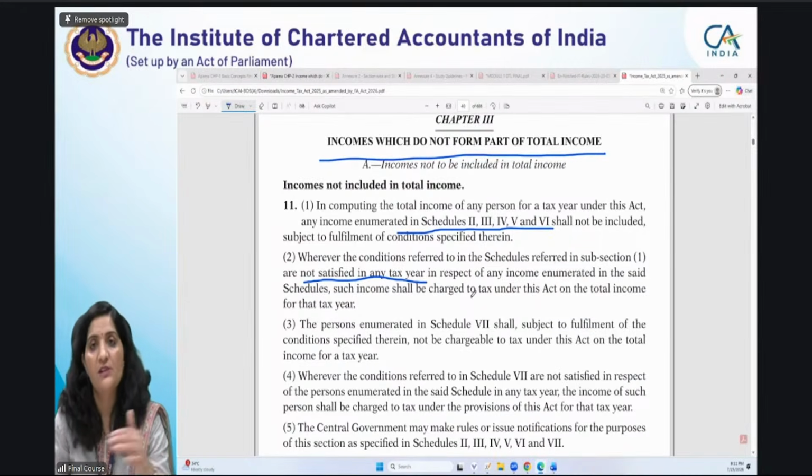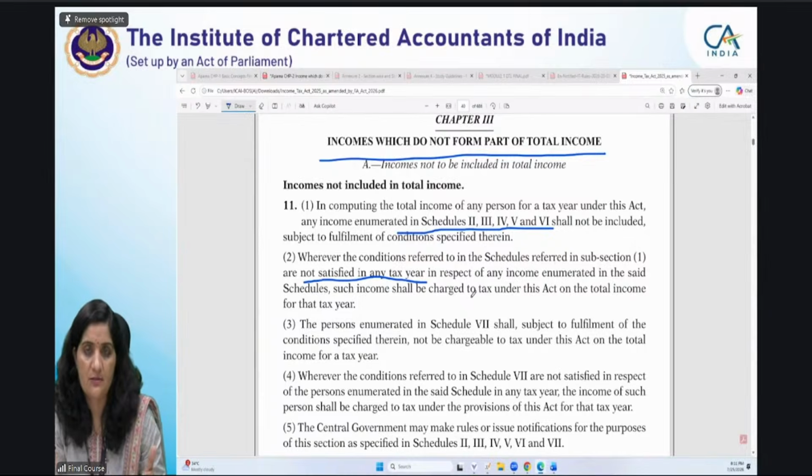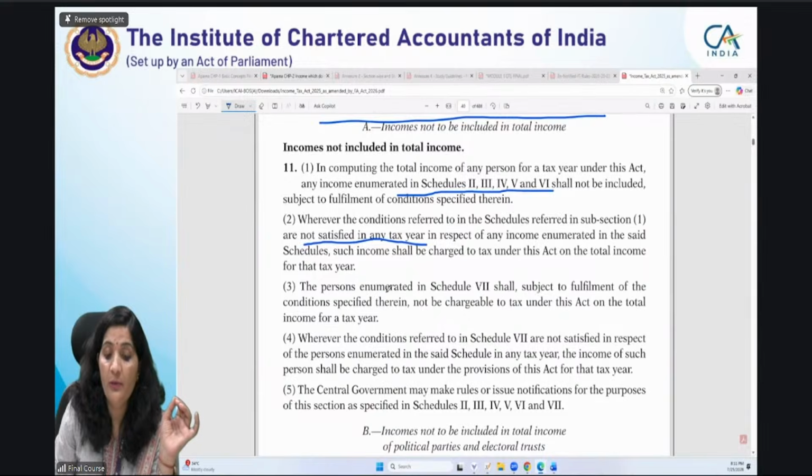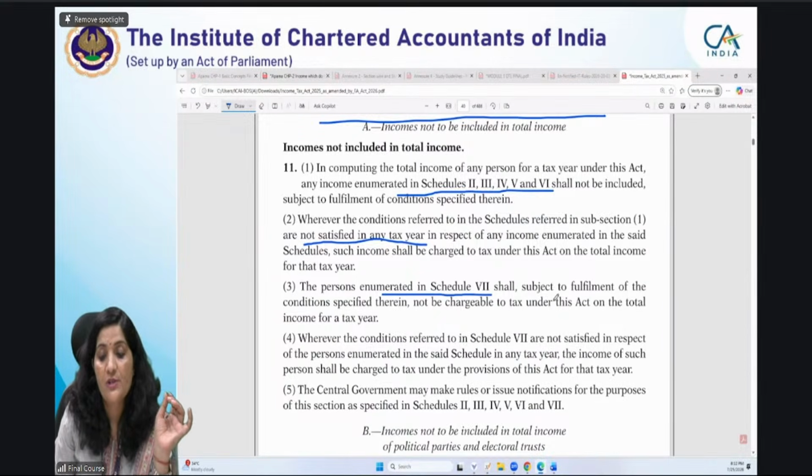Those are subject to certain conditions. We will look for the conditions. That condition needs to be satisfied. If you are not satisfying the condition, that will be charged to tax and includable in the total income. Then again, they are also giving persons enumerated. So persons enumerated in Schedule 7 shall, subject to fulfillment of conditions, not be chargeable.